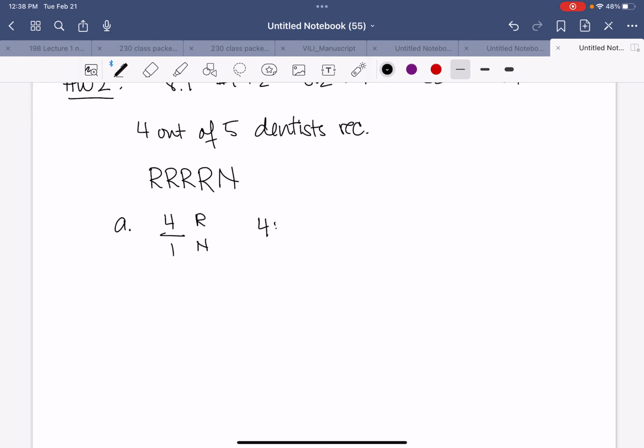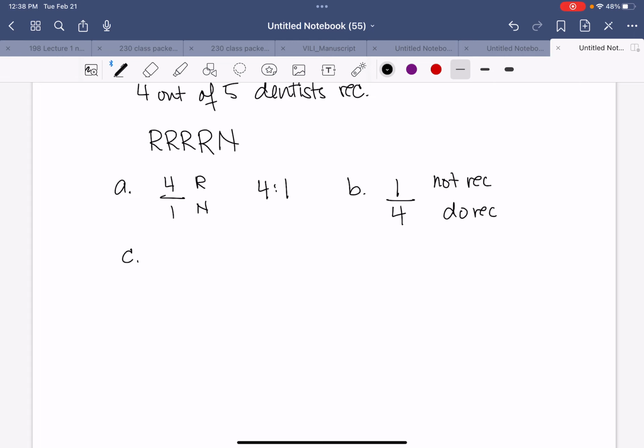So what fraction here? So not recommend would be 1, and do recommend in my picture would be 4. And then letter C, what fraction of the dentists interviewed recommend yucky gum? So that is what fraction of the dentists, so that's total, recommend. So recommend on the top. So that's the 4 out of 5. Okay.